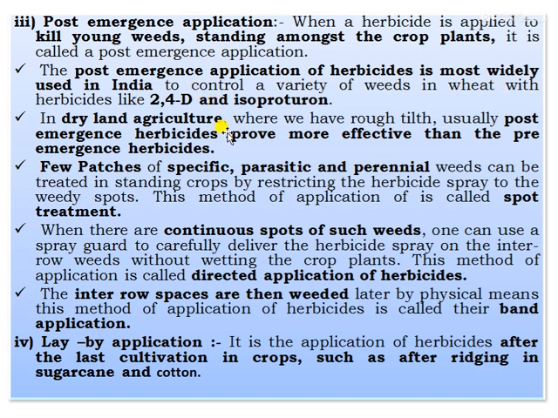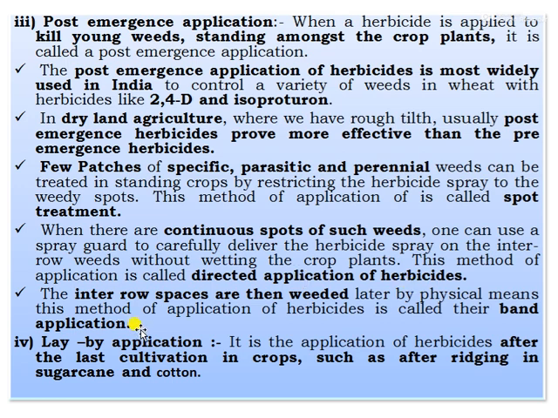Then in dryland agriculture, where we have the rough tilth, usually post-emergence herbicides prove more effective than the pre-emergence herbicides. Then a few patches of specific parasitic and perennial weeds can be treated within the standing crop by restricting the herbicide spray to the weedy spots. This method of application is called spot treatment. Where there are continuous spots of such weeds, one can use a spray guard to carefully deliver the herbicide spray on the inter-row weeds without wetting the crop plant. This method of application is called directed application of herbicides.